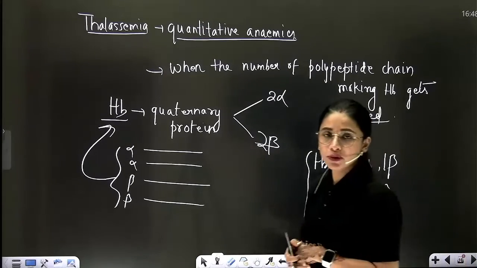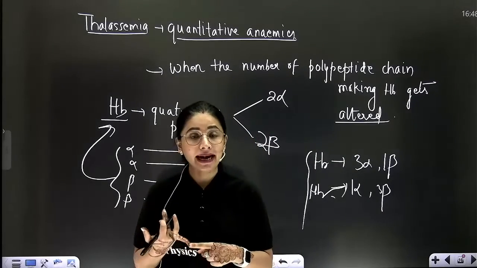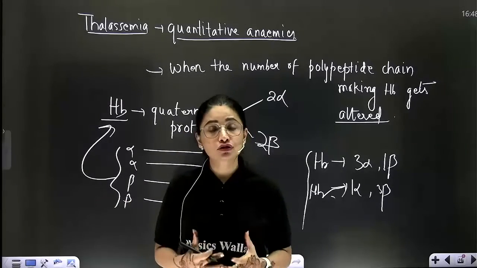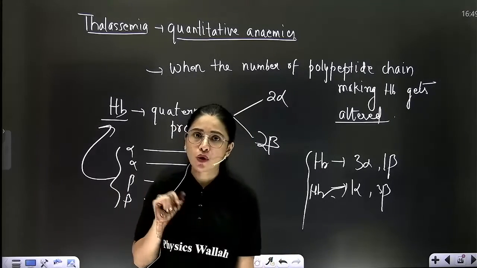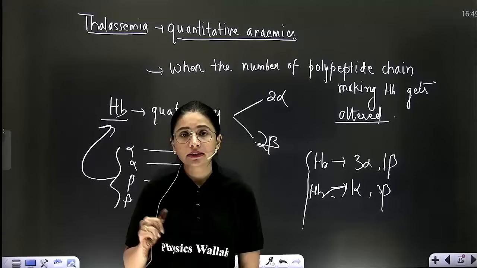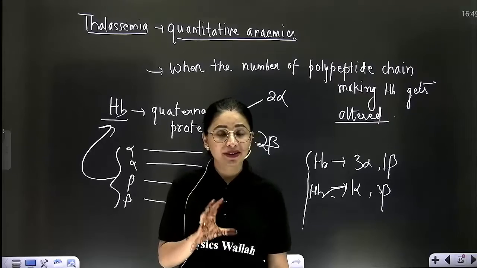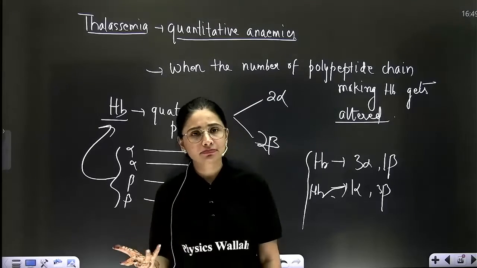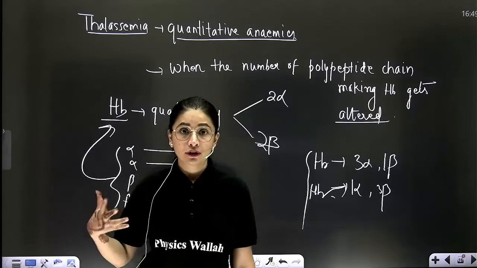I hope you all have understood all the different types of disorders which we have discussed in today's class. We discussed color blindness, where a person fails to identify the colors, especially red and green. Hemophilia, when there is heavy blood loss even from a minute injury because blood fails to coagulate due to some missing blood clotting factor. Third is phenylketonuria itself, where there is accumulation of a specific chemical called phenylalanine in the liver cells, because of which the person becomes mentally retarded.